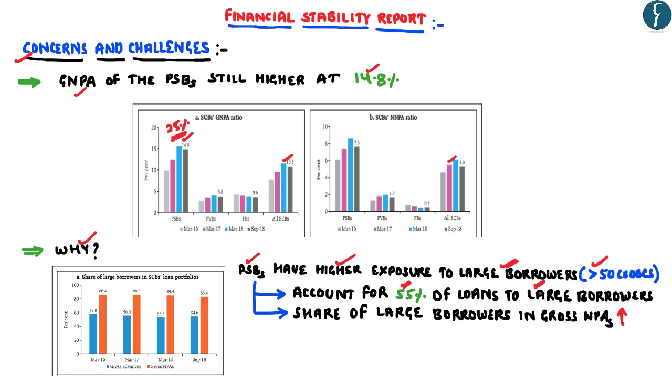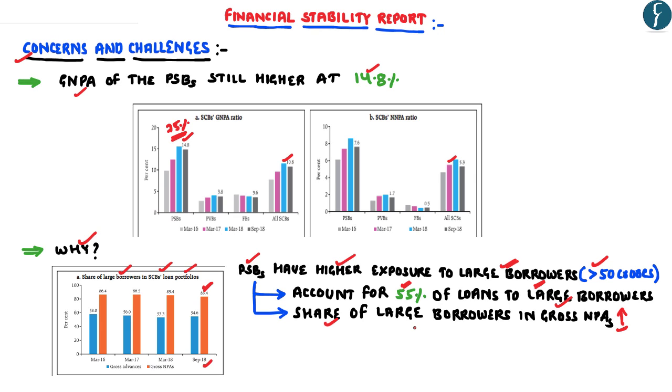However, the main problem with the large borrowers is that their share in the gross NPAs is very high. And if you look at this particular image, which shows the share of large borrowers in the loan portfolios of the banks, as of September 2018, 83% of the gross NPAs are accounted for by the large borrowers.